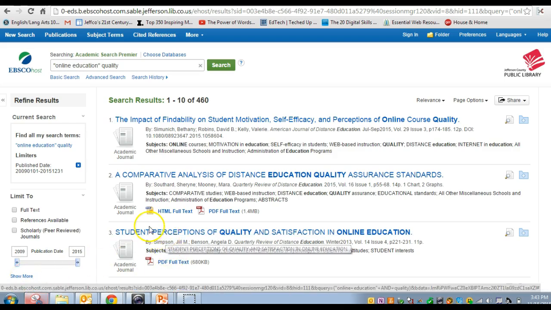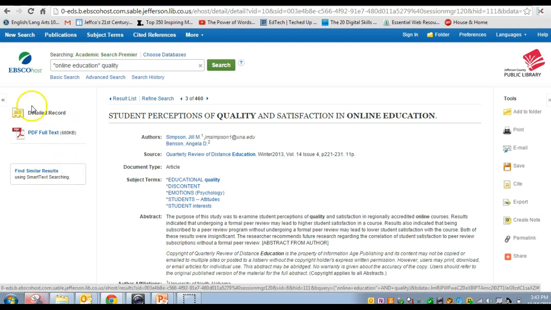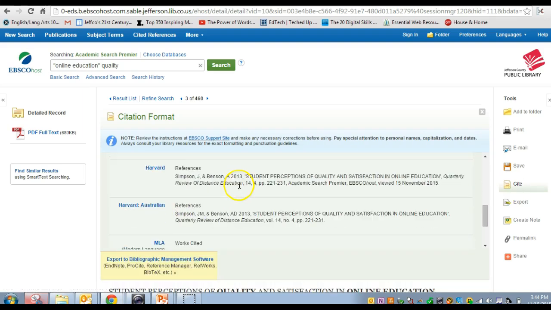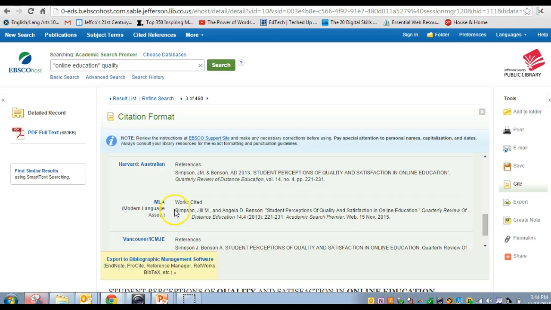But I'm looking at this. This is catching my eye. Student perceptions of quality and satisfaction in online education. So I'm going to click on this. And as it comes up, I can get the detailed record. I can click on the PDF full text, and once I do that, I could just download that to my computer. But as with the opposing viewpoints database, I can add this to a folder, print it, email it, or save it. And here's that magic button that everybody seems to like, Cite, where I click on that and it provides me my MLA, there it is, MLA format for my works cited page.